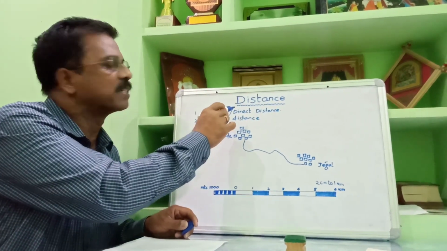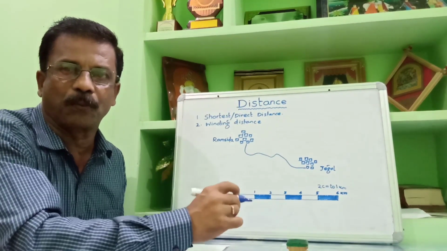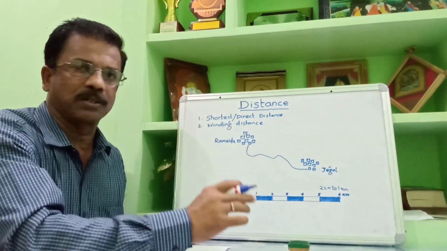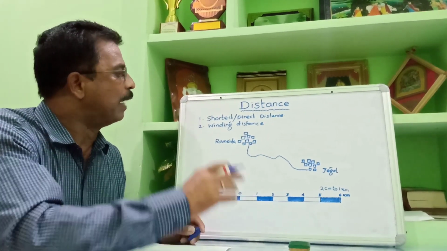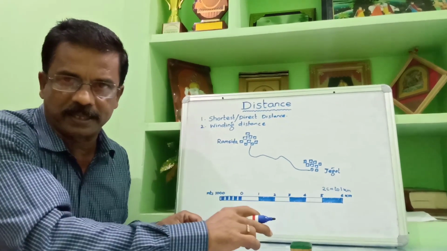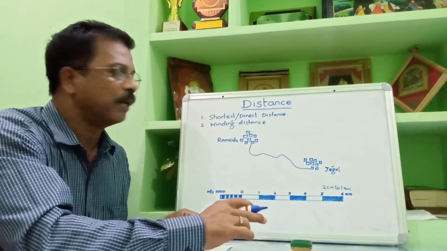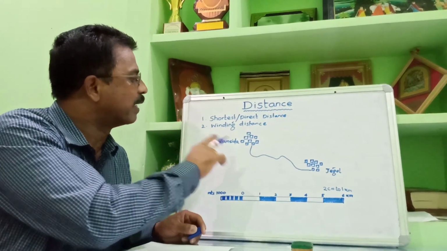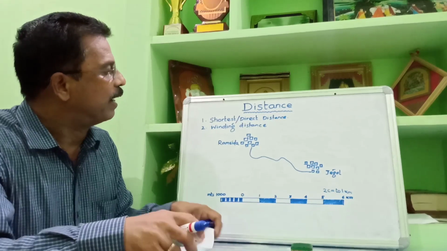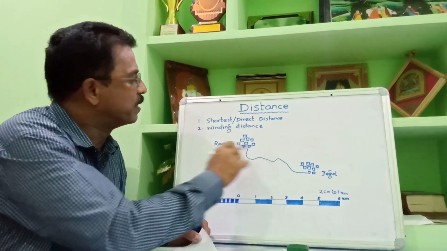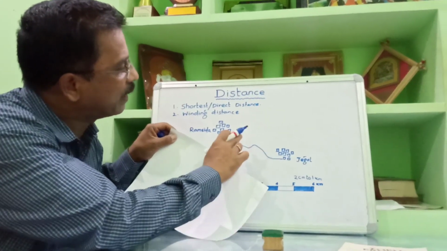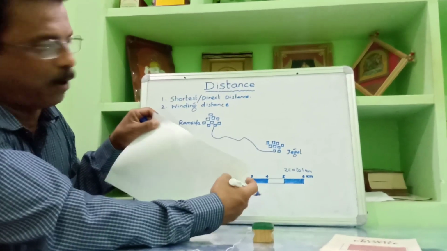The shortest distance, direct distance, is also called the crow fly distance, as the crow flies straight. To measure the crow fly distance between two settlements, what is to be done? Task: measure the direct distance between Ramsida and Jigal, two villages. You reach the concerned points and find where the shortest distance lies.